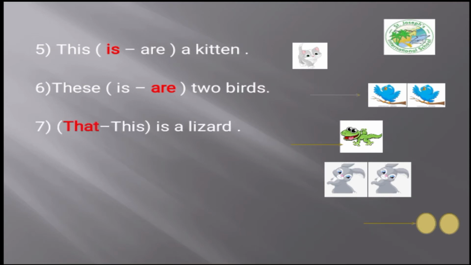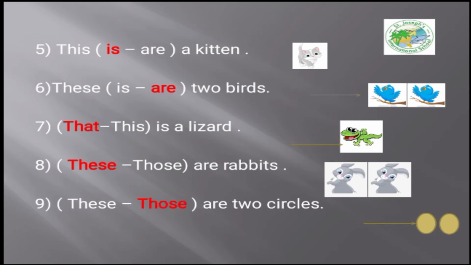Okay, number 7. This lizard is close or farther from the sentence? It's far from the sentence, so we choose that is a lizard. That is a lizard. The two rabbits here, are they close or far from the sentence? They are close, so we choose these or those. Of course, we're going to choose these are rabbits.